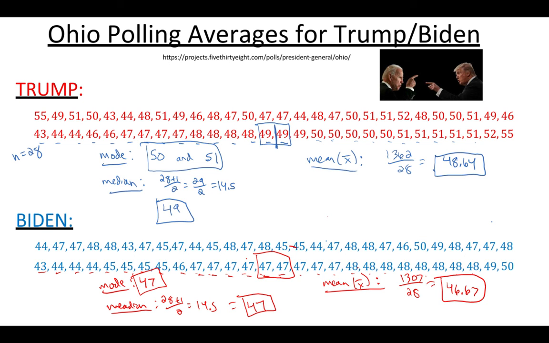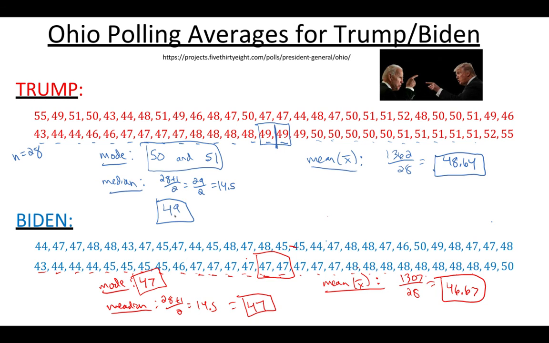All right, so let's take a look at this data and see what it means. First of all, notice that there isn't a huge variation between these, especially Biden. It looks like he's pretty consistent there, close to 47: the mode 47, median 47, the mean pretty close to 47. So 47% is about where you would expect Biden to fall.